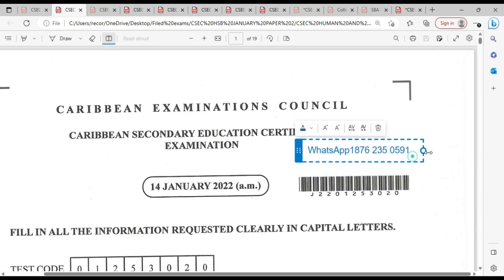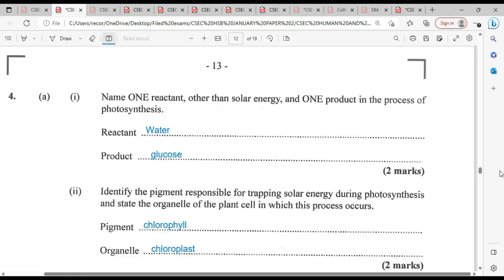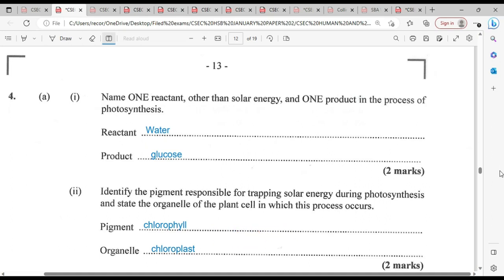So we're going to hop on now into question number 4 for the 2022 paper. Here we go. Question number 4. Name one reactant other than solar energy and one product in the process of photosynthesis. Of course, the reactants are going to be water and carbon dioxide. We have named one here, water, and the products are going to be glucose and oxygen. We have named glucose here.